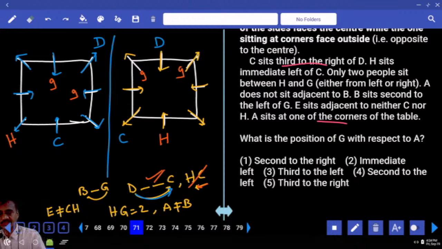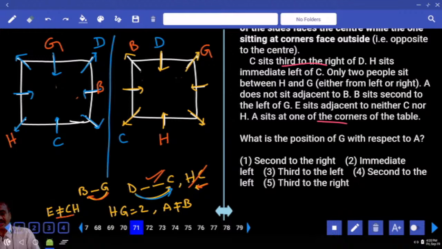If G is here, then B is seated second to the left of G. Is it possible? No. Then G cannot be at this place, hence G must be here. Now here again, if G is at this place, B is seated second to the left of G is not possible. Hence G cannot be at this place. Then where should G be? G must be here. Then B is seated second to the left of G, so B must be here.